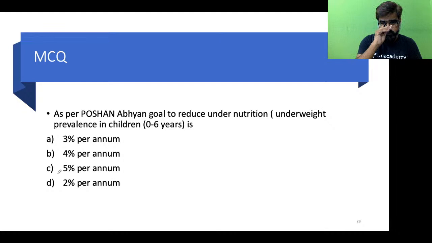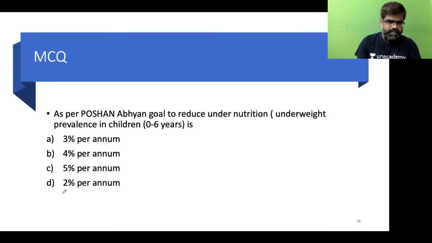Let's take a few more questions on this so that we know all these targets. We don't have to forget, and you can make a similarity with all this. So as per Poshan Abhiyan, again, goal to reduce undernutrition, means underweight prevalence in children. What is the goal to reduce undernutrition? Is it 3%, 4%, 5%, 2%? Again, students, the same thing. But this time not stunting, this is undernutrition. Come on. Patel, Jalina, Rakesh, Prachi, Samir, Arjun. Just try.